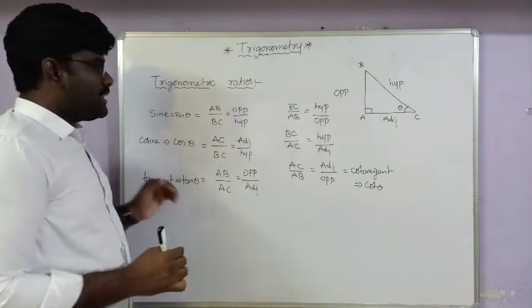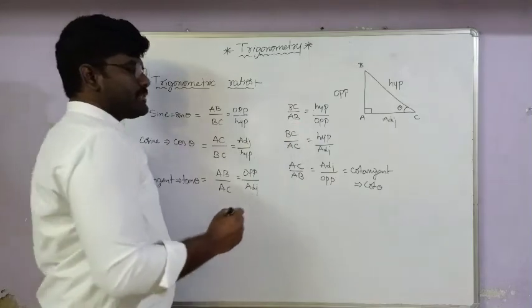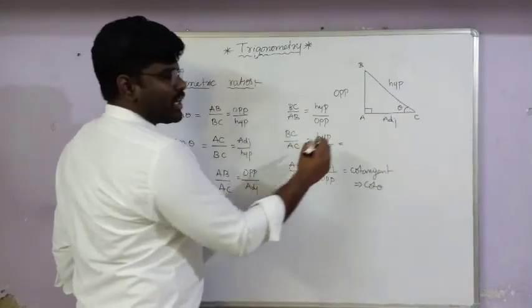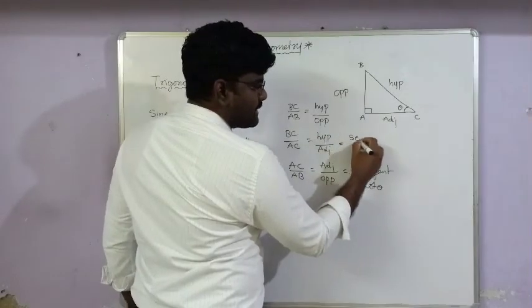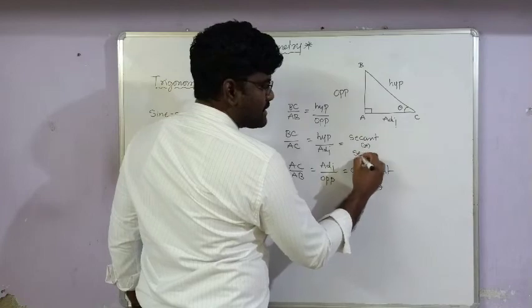In the same way, hypotenuse by adjacent we call secant, simply secant theta.